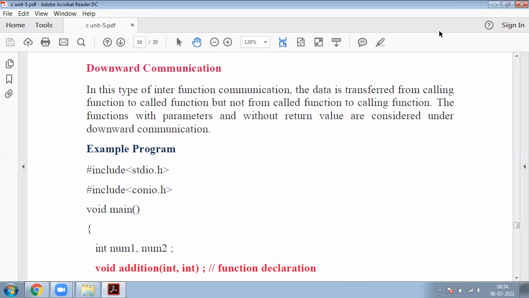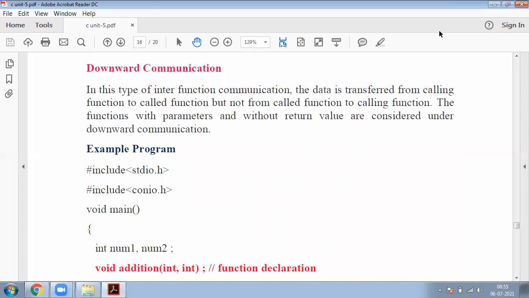In this type of communication, the data is transferred from the calling function to the called function, but not from the called function to the calling function. Generally, in this downward communication, what happened?